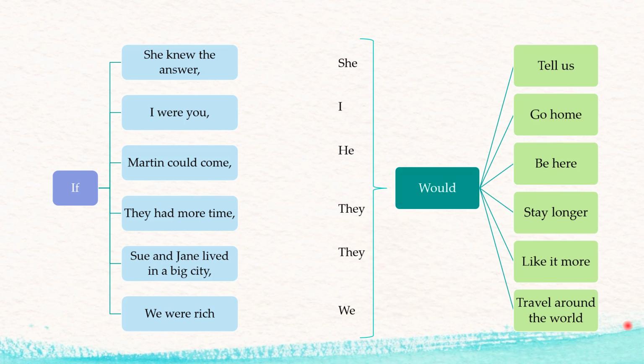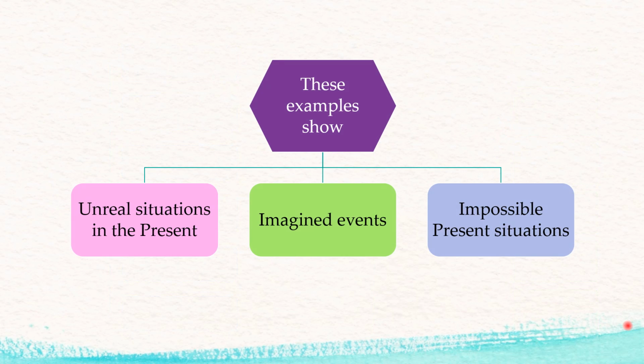If we were rich, we would travel around the world. As you see, we are keeping the structure that has already been explained before. Now, what happened with these examples? These examples show unreal situations in the present, as well as imagined events, and in some cases, impossible present situations. That's what we are focusing on in these examples.